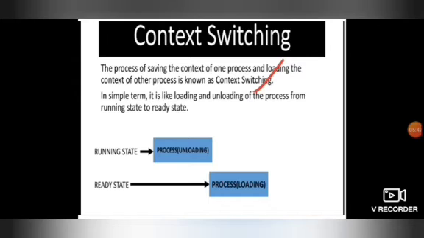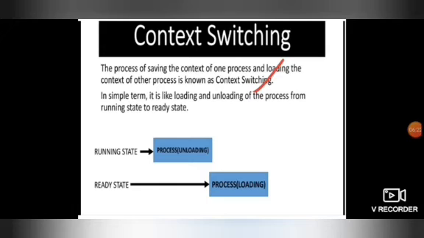And when does this context switching occur? There are 4 cases at which context switching occurs. First is when a high priority process enters compared to the running process. That is, consider that process A is running in the running state, and when process B enters, which has a higher priority than process A, then process B will get executed and the execution of process A will be stopped.